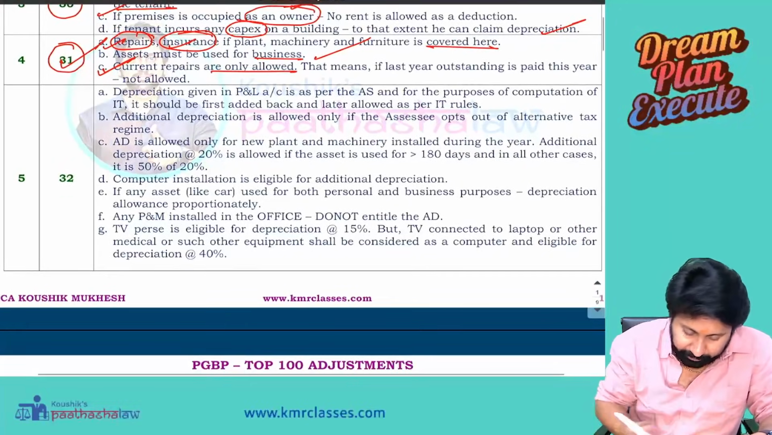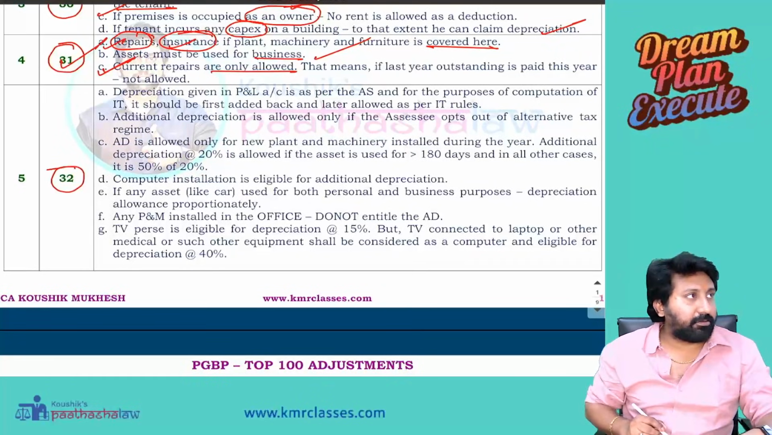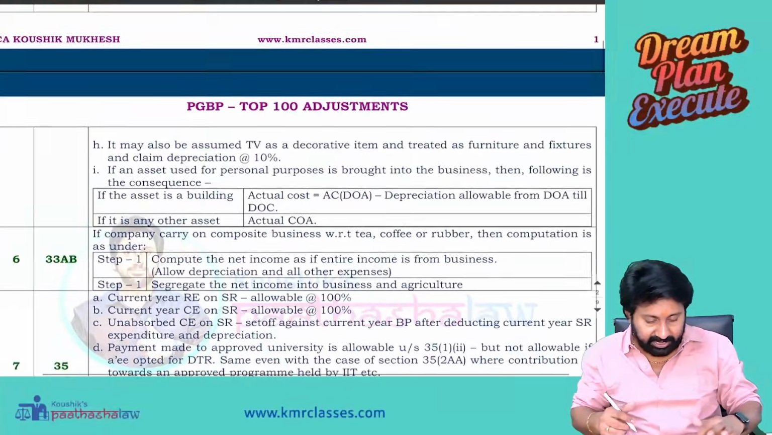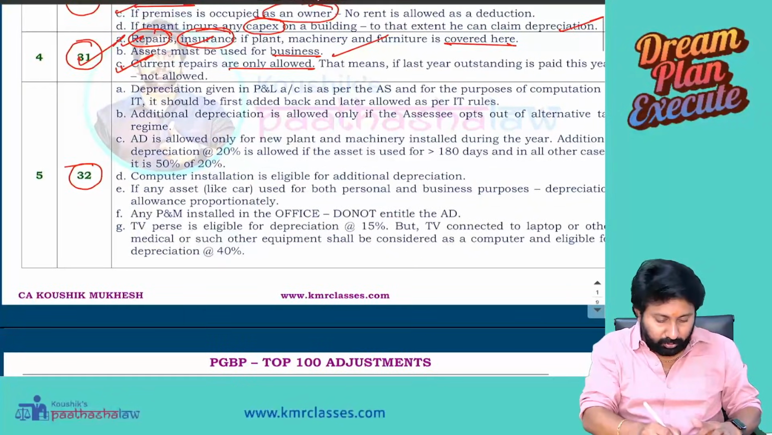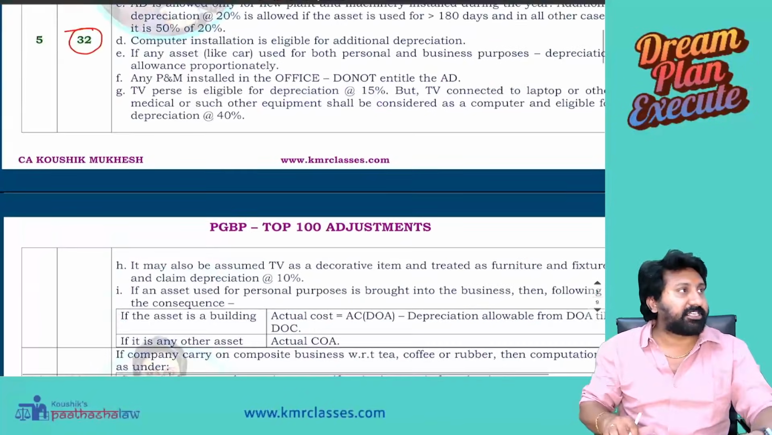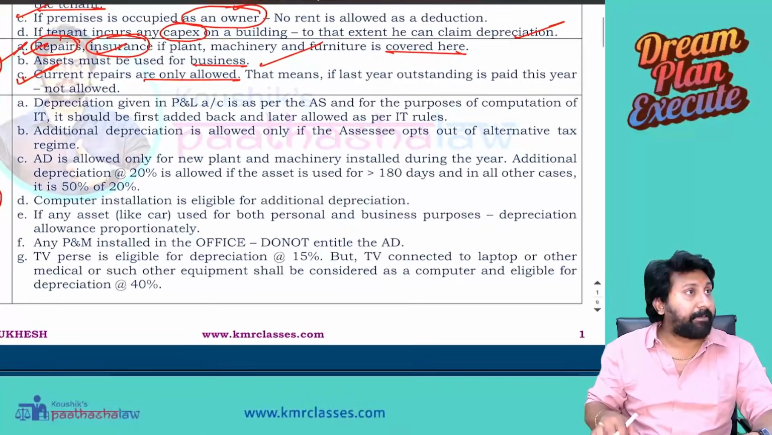Next, a very important section, section 32. What is it? The king of the entire PGBP, depreciation. You can see here 1, 2, 3, 4, 5, 6, 7, 8, 9. Nine different kinds of adjustments are there. Important points and adjustments in the depreciation concept.